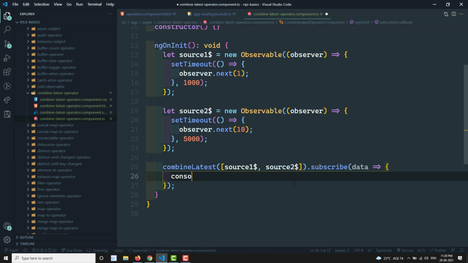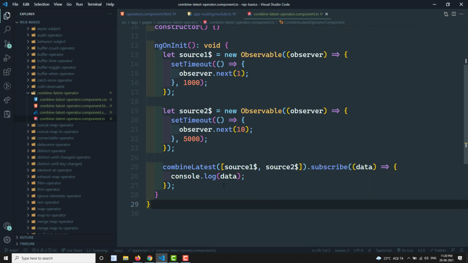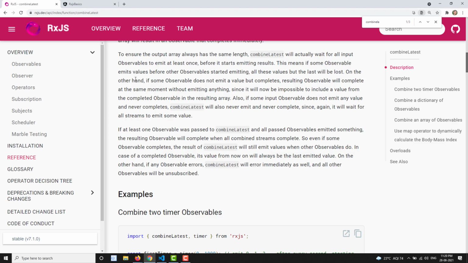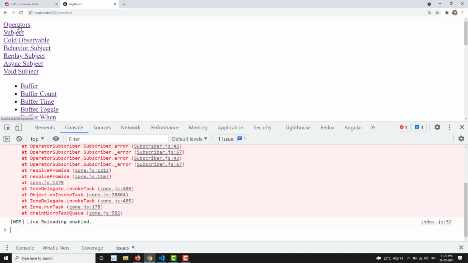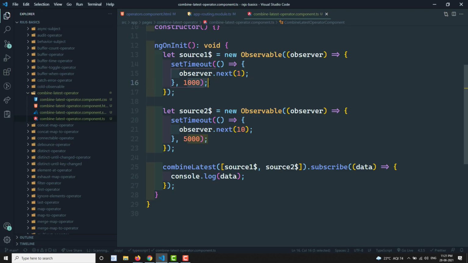Now let's try to print the array. As we know, data is an array. If you hover here, you will see it is an array of unknown, because we get an array of 2 values. Now let's see the output. Go to the operators and click on combineLatest. After 5 seconds you will get the output, 1, 10. Why? Because within 1 second source 1 has emitted the data 1, but combineLatest will not give the value to the data.